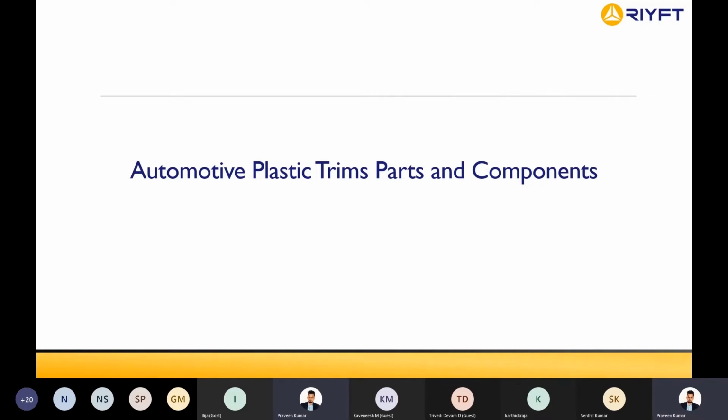Can anyone tell me what kind of plastic components we use in the car? I'm just going through the chats. Okay, Elijah says I'm looking for a new job opportunity. Yeah, Karthik, most of the companies are recruiting in automotive interior trims. Good. Okay, so that's a good one. Yeah, Karthik. A lot of companies recruit plastic trims engineers, so that's one of the reasons you're here. Okay, what software are OEM companies using?